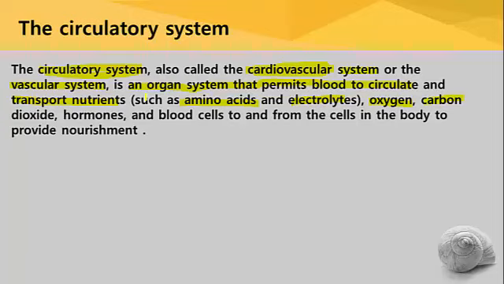And one more, it collects the carbon dioxide, it supplies the hormones and blood cells, to provide nourishment. So let me summarize the meaning of this entire paragraph.